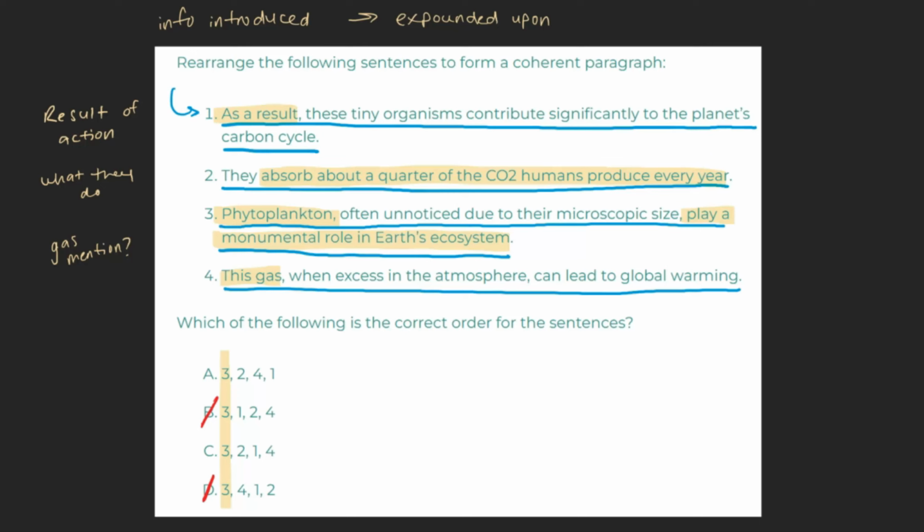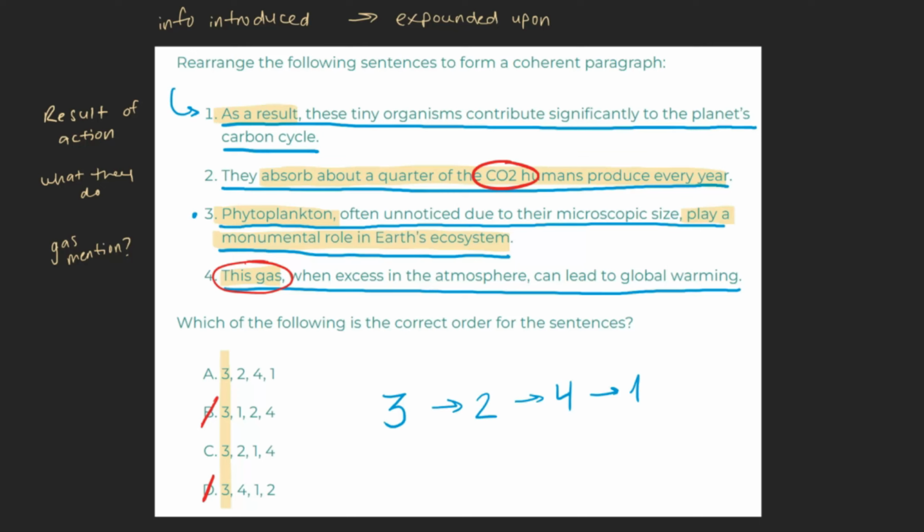At this point, we've established that sentence 3 begins our passage and sentence 2 follows it. Our only question now is, what is the order of sentences 1 and 4? Circling back to what we touched upon before, we see sentence 2 mentioning a gas, carbon dioxide, and sentence 4 referencing a gas. Based on this, it seems it would make sense, when taking logical flow into account, for sentence 4 to follow sentence 2, leaving sentence 1 to be our last sentence. Let's try reading the passage in this order and seeing if it has a logical flow.